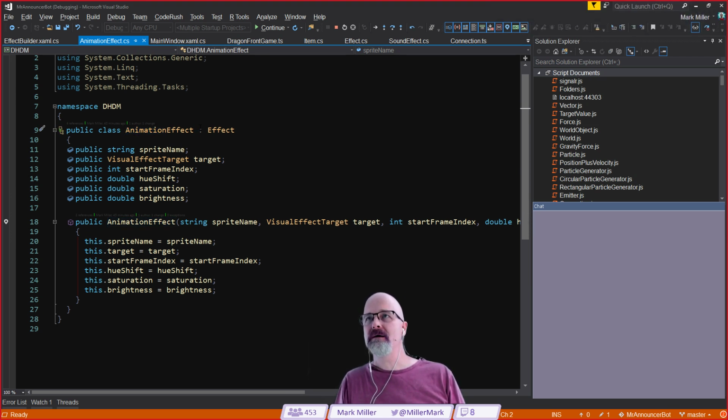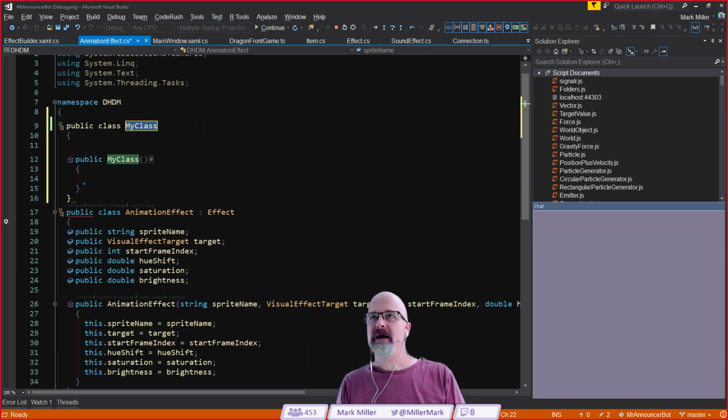So, we're going to create a new class, and we're going to call this the emitter effect, like that. And let's get two F's in it.